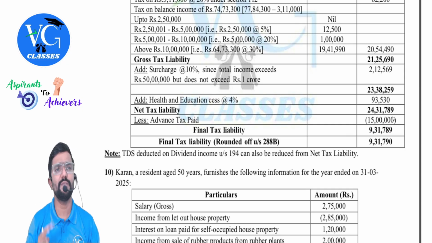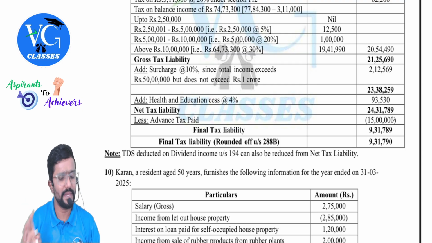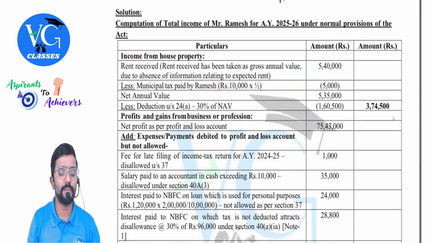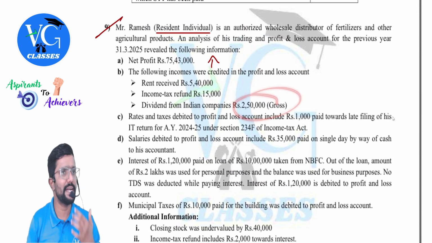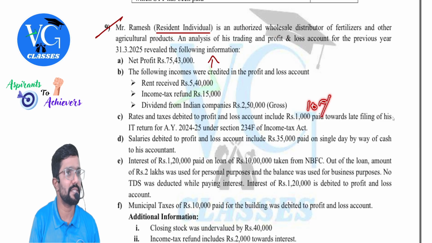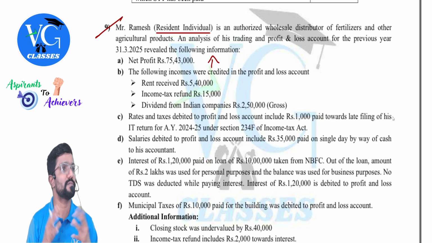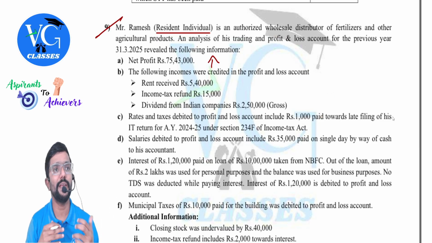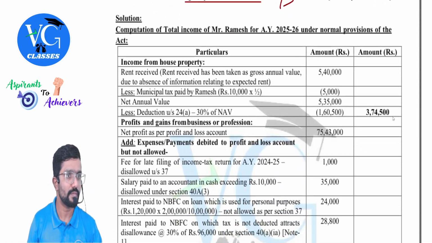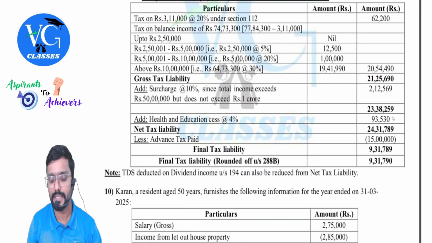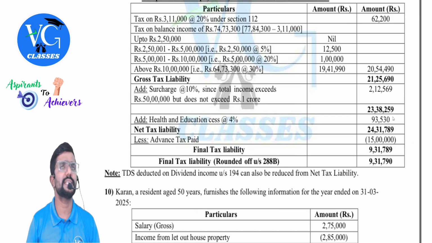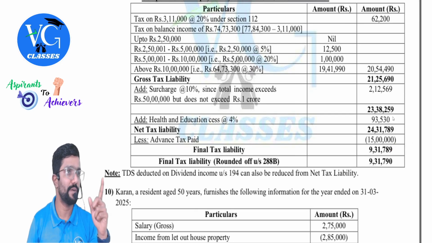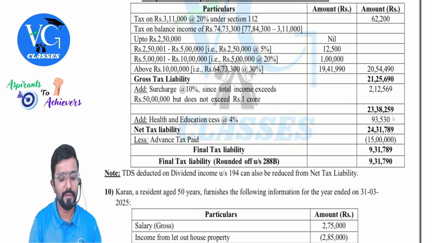But one more important thing which they have missed in the suggested answers, guys. Clear? This is what they have given in the suggested answer. But in the question, you can observe they have mentioned the figure as gross here. That means TDS would have been deducted on this also at 10%, right? Yes. Can we claim a credit of that? Yes. Which comes to 25,000. Okay, in my opinion, you need to reduce that also. Clear? When you are reducing advance tax, you have to reduce another 25,000 also here, which is TDS under section 194, TDS on dividend. Clear? I have given a note here.